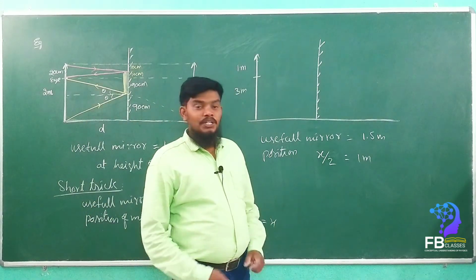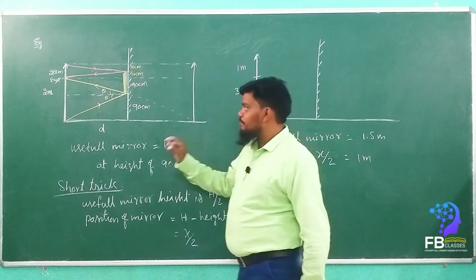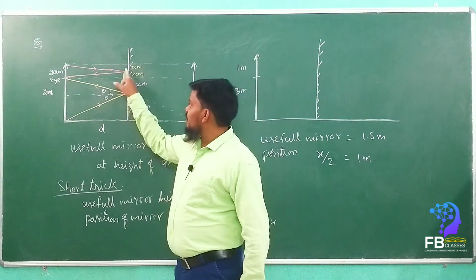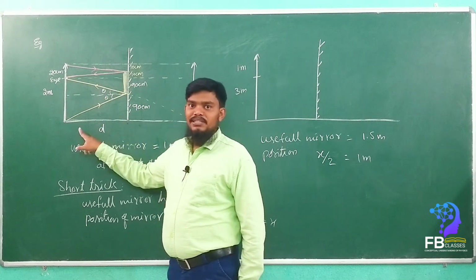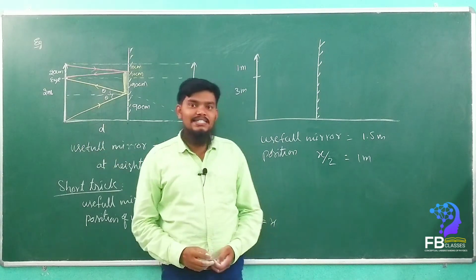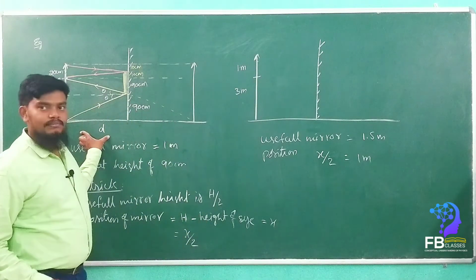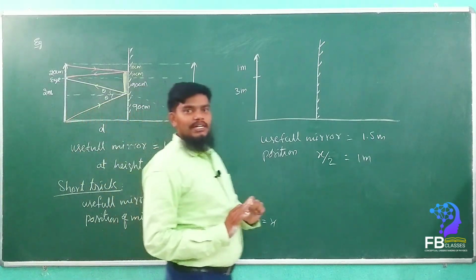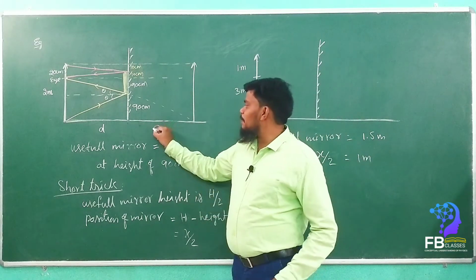Are you getting my point? Yes or no? Do you understand? The height of the useful mirror is independent of the distance from the mirror. It is independent of d. Got it? So this is the miracle. It does not depend upon the d value at all.